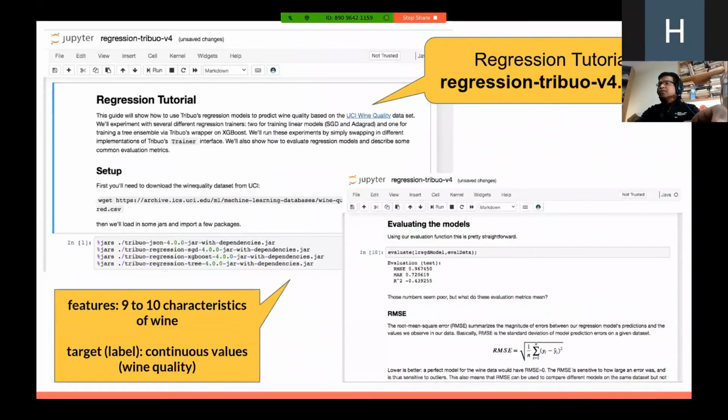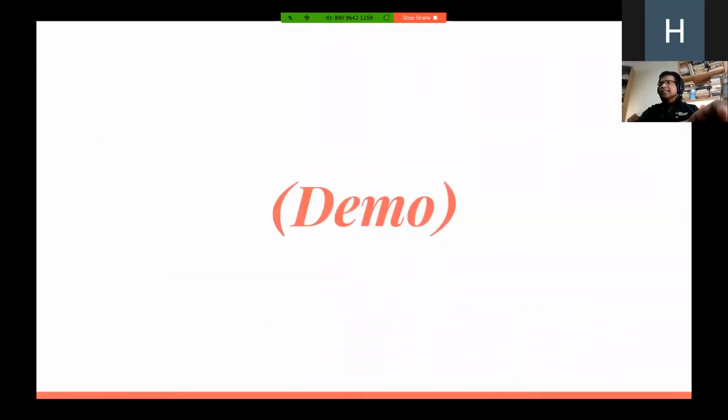But before that, I'd like to share that this is the regression tutorial we'll be going through. Basically, what we're doing is we're going to build a machine learning model that reads a data set that has 9 to 10 characteristics of various wines. It also has a target variable, or a label, that assigns the quality of that wine. And so we're basically building a model that will be able to evaluate a wine and let you know what the quality is. So let's get started with the demo.